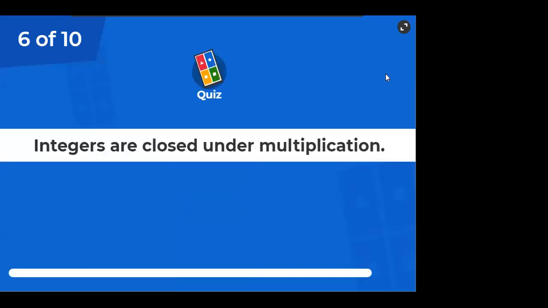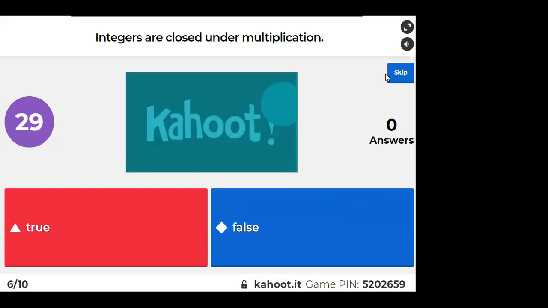Integers are closed under multiplication. It means if you multiply 2 integers, you will get an integer. Closed means if you multiply 2 integers, you will get an integer. Is it true or not? Tell me, if you multiply 2 integers, will you get an integer?